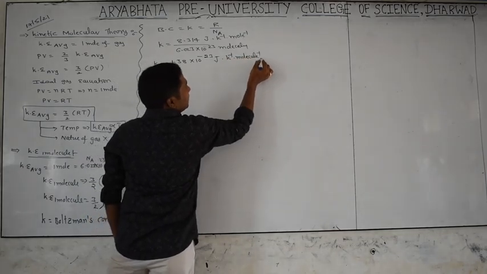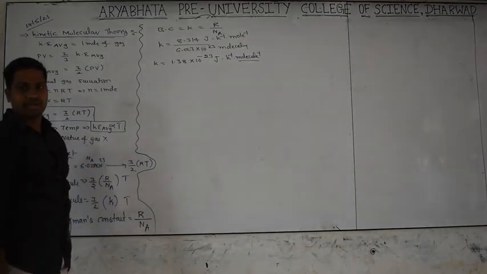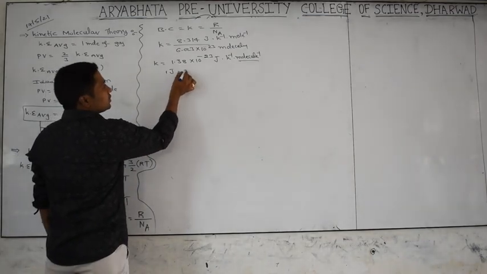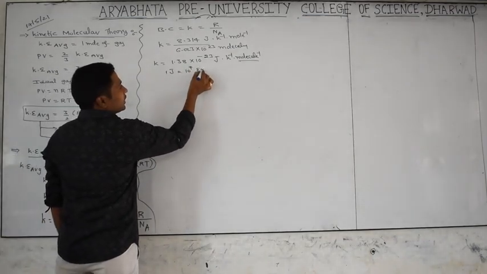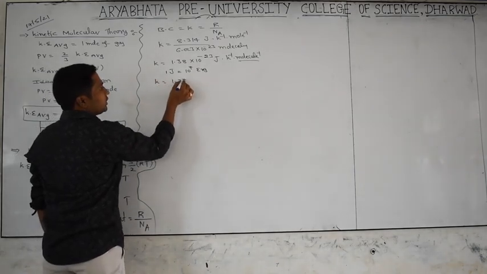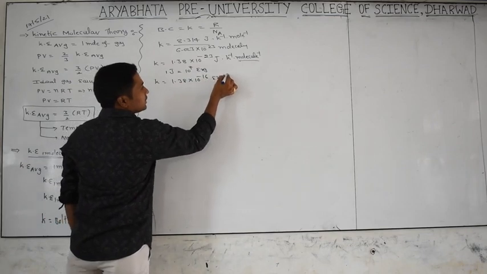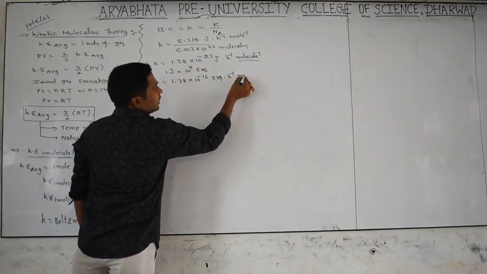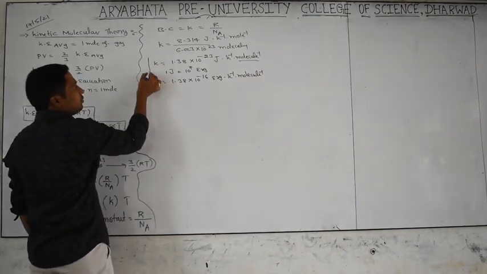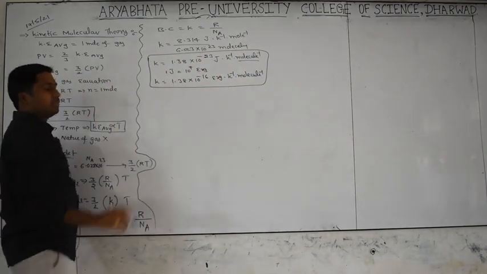This is per molecule, which is very important. We are calculating the kinetic energy per molecule. You know very well 1 joule is equal to 10 to the power of 7 ergs. Substituting, k is equal to 1.38 into 10 to the power of minus 16 ergs Kelvin inverse molecule inverse. These are very important things we have to practice carefully from a competitive point of view.